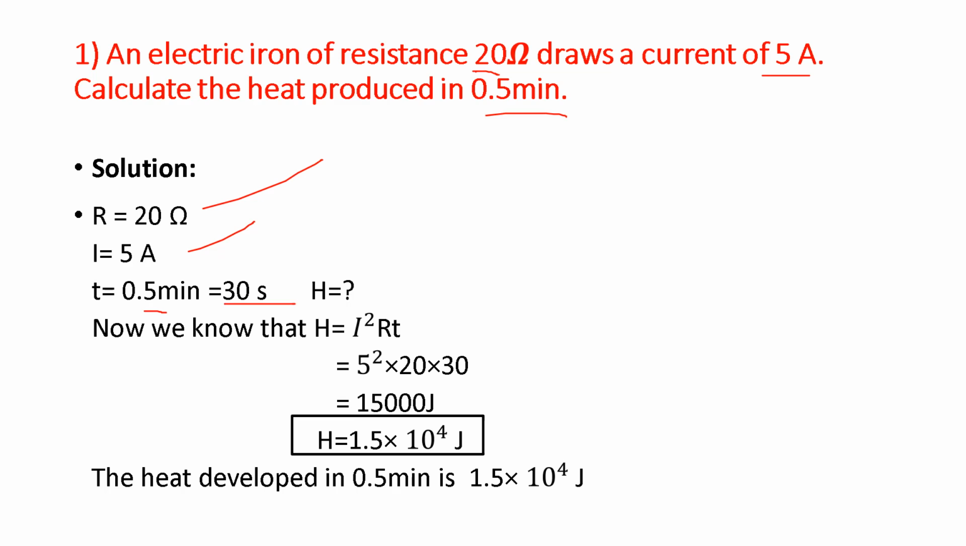Now using the formula H equals I squared R t, we replace the values of I, R and t, and we get 15000 joule. Writing it in standard form, it can be written as 1.5 into 10 raised to 4 joule. So this is our final answer: 1.5 into 10 raised to 4 joule of heat is produced when 5 ampere current passes through a resistance of 20 ohm. Now let's see one more example.